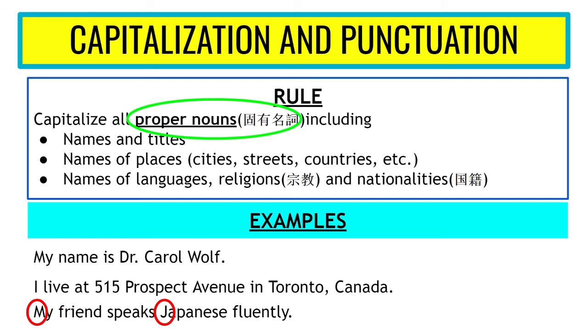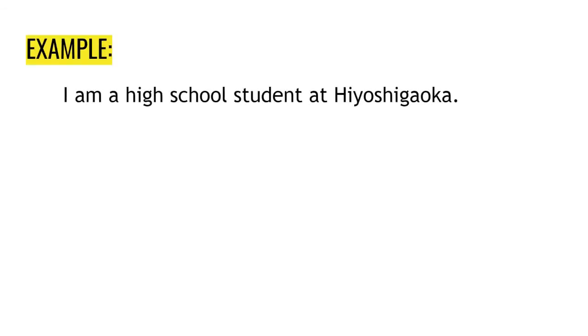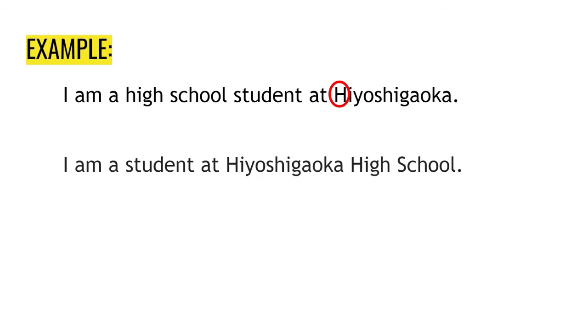Let me show you one example that might be a little bit confusing. "I am a high school student at Hiyoshigaoka." Looking at the sentence, Hiyoshigaoka here is a capital H, of course, because it is the name of the school. But now let's look at this. "I am a student at Hiyoshigaoka High School." Here you can see that High School uses capital letters, capital H and capital S. Although in the first sentence, high school is not using capital letters.